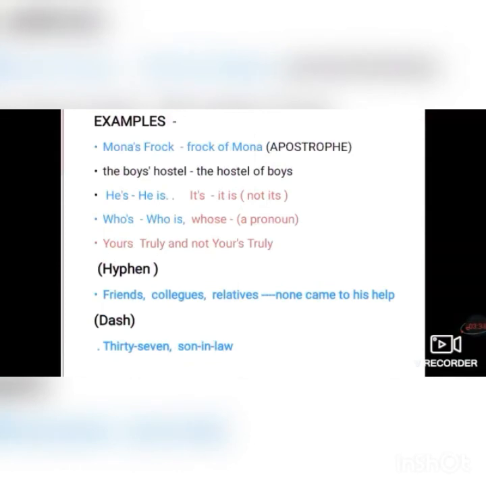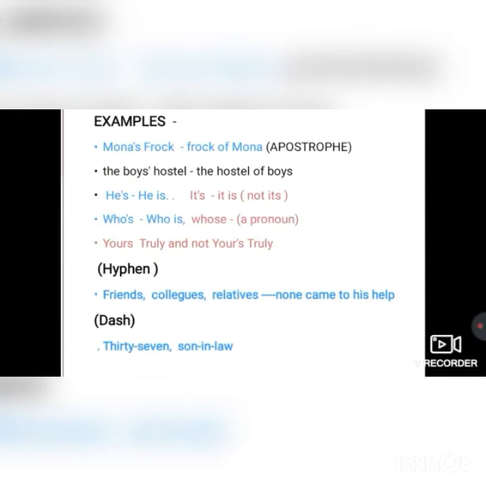Now come to apostrophe. So here you can say that we add an apostrophe to form the possessive of any noun, right? Like you can see in the examples also, Mona's frock means frock of Mona, right? The boys' hostel, the hostel of boys.